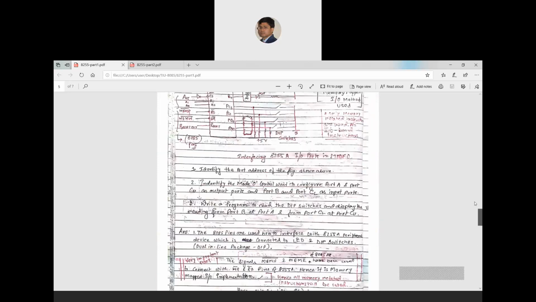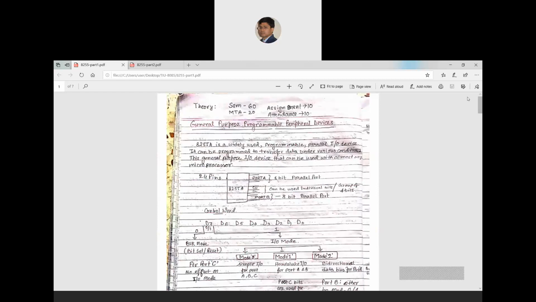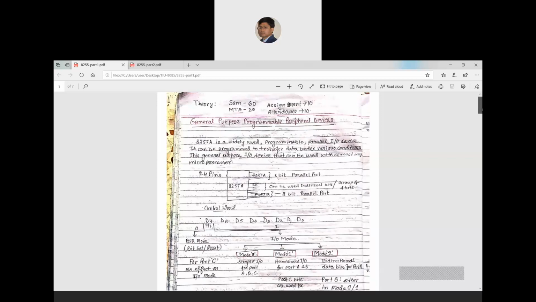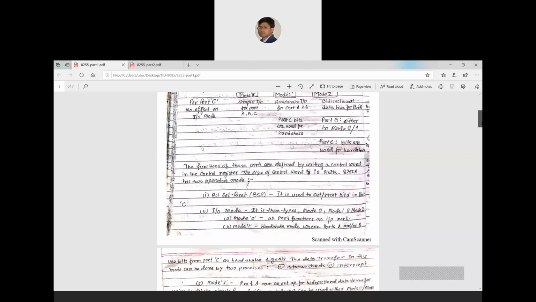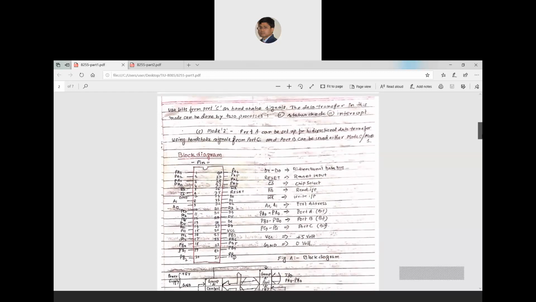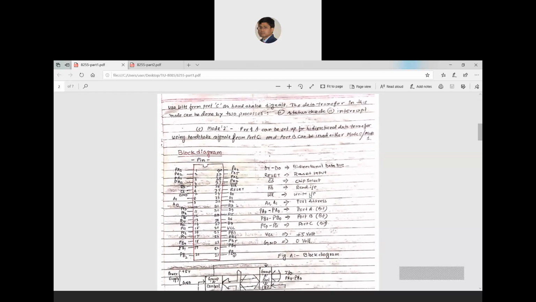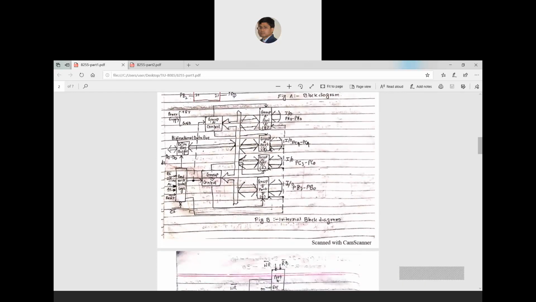You can understand how we can do this. To conclude, from this first part we have learned how many modes there are in 8255, the importance of the control register, the important pins of 8255, and the basic block diagram of 8255.